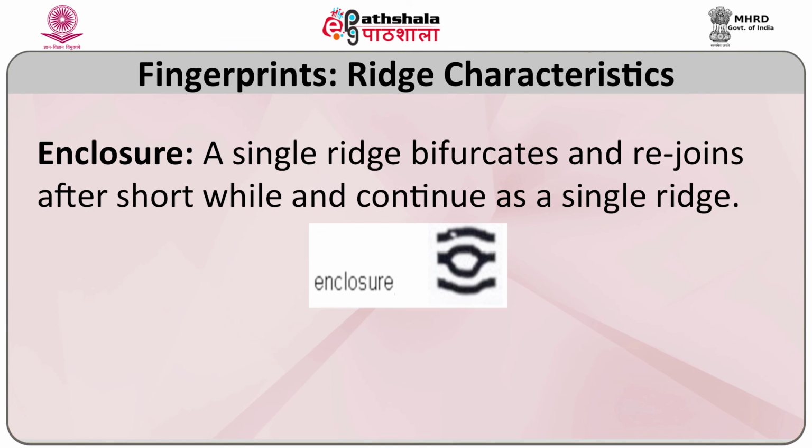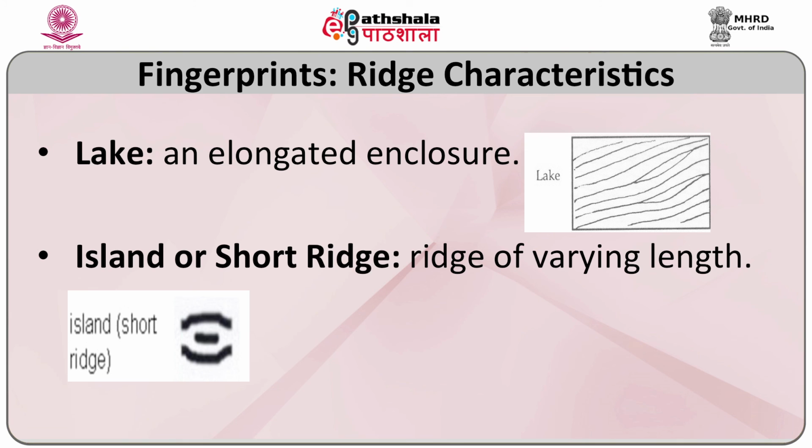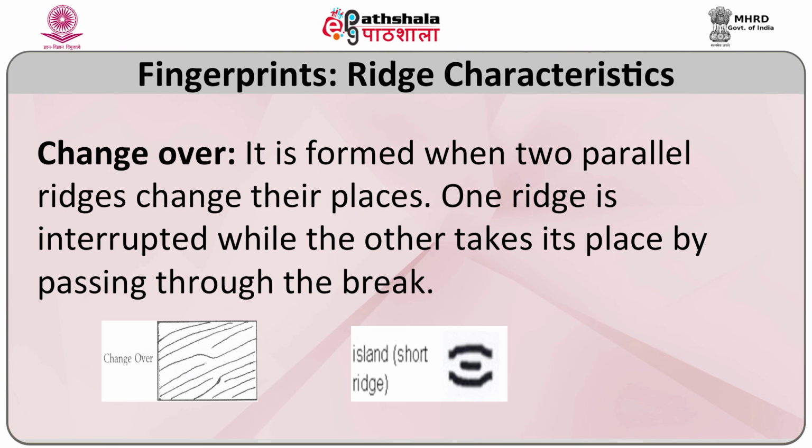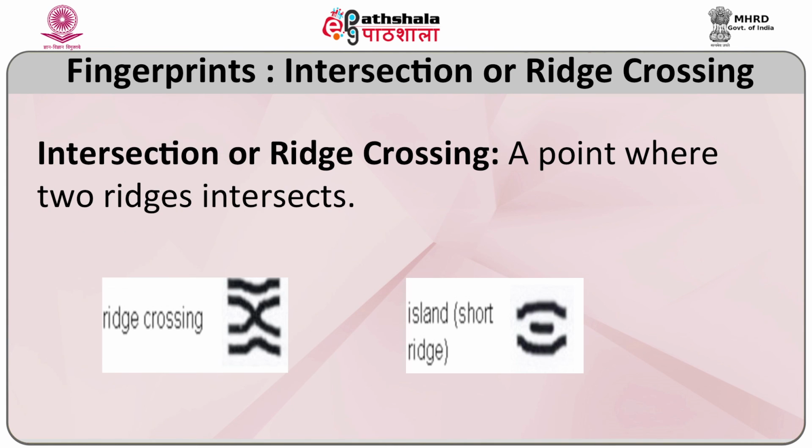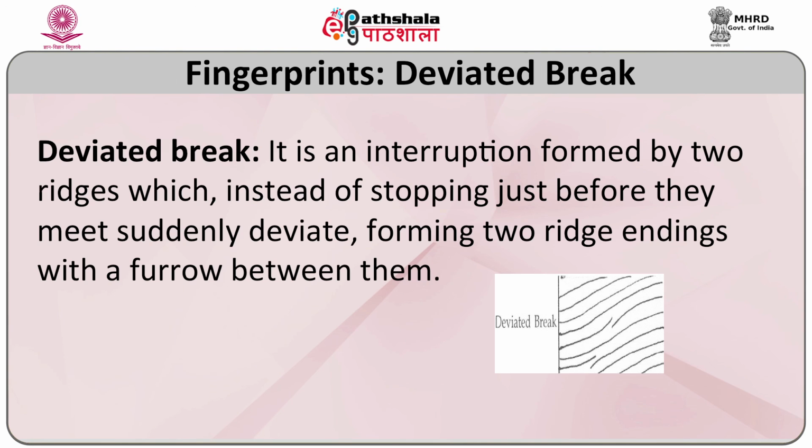enclosures when ridges are forming a small islet or a lake-like structure, lake an elongated enclosure, island when a single ridge or a short ridge lies between two ridges, a changeover that is when the ridges are changing their path, intersection when the ridges are crossing each other, deviated breaks when one ridge stops, gives way to another and then continues moving by crossing the other ridge.